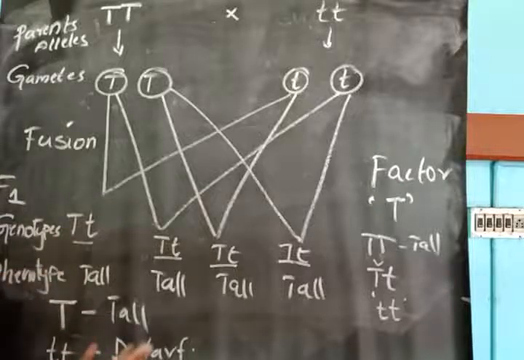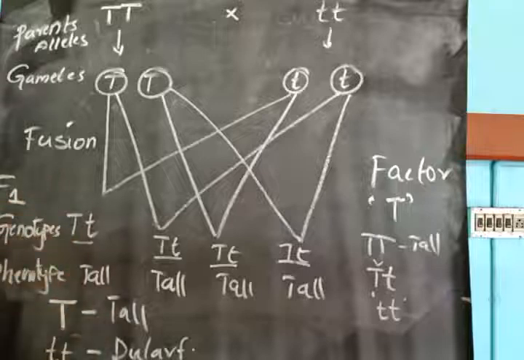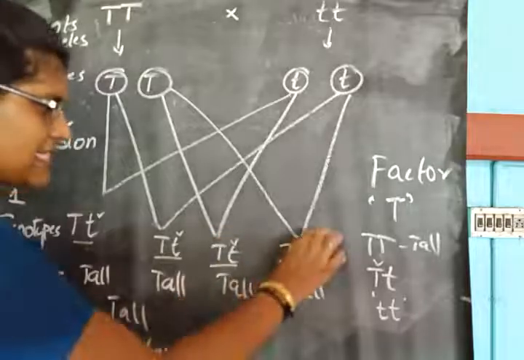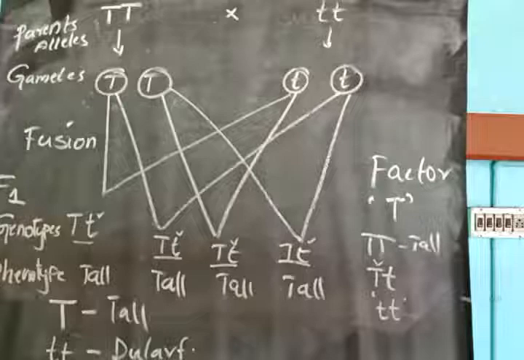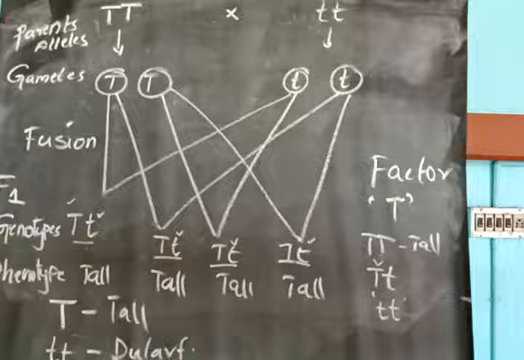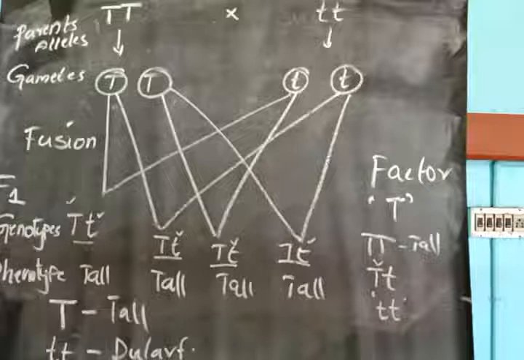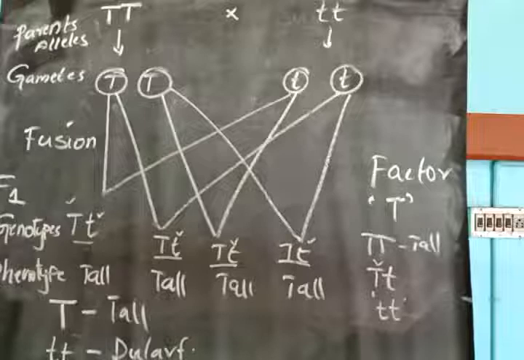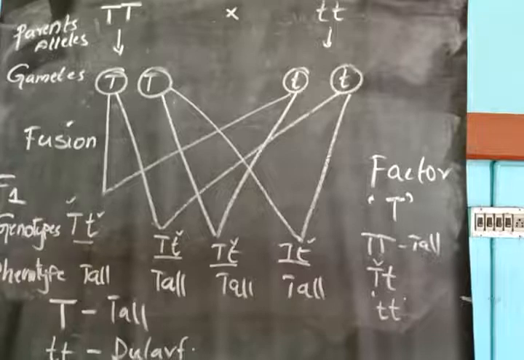But the dwarf character is not lost. It is concealed or suppressed. Look, all have small t, but it is not expressed here due to the presence of capital T. Due to the presence of the dominant gene, the recessive gene is not expressed; it is suppressed or concealed. That is why it is called a recessive trait, and capital T, tallness, is called the dominant trait.